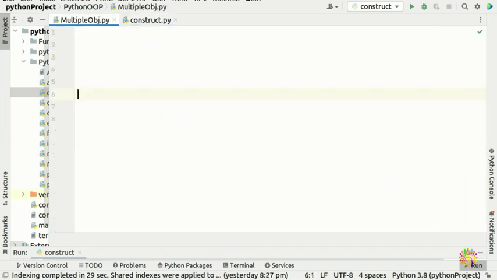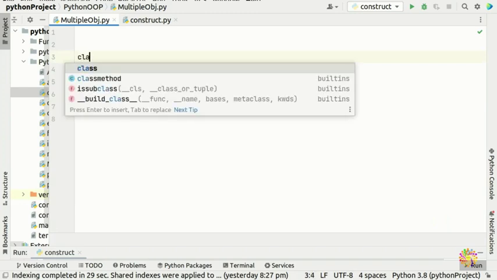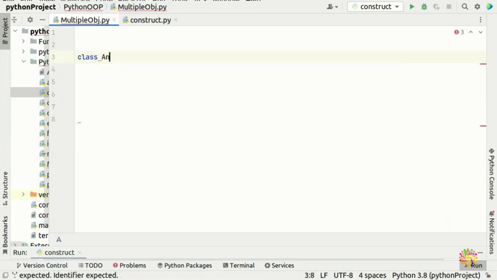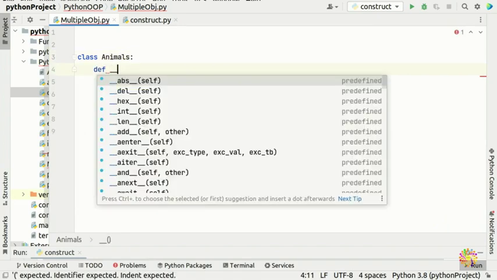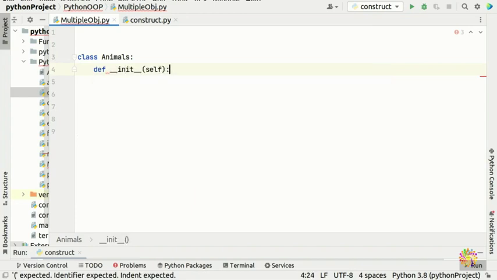Say for example our class is going to be class animals. Now we put our constructor here. A constructor is a special method in every class that you can use to initialize your objects, so you can create your instance. But even if you don't declare your constructor, Python is going to create it for you behind the scenes.